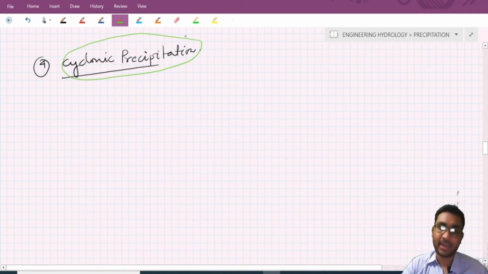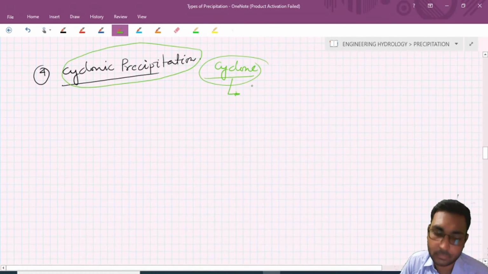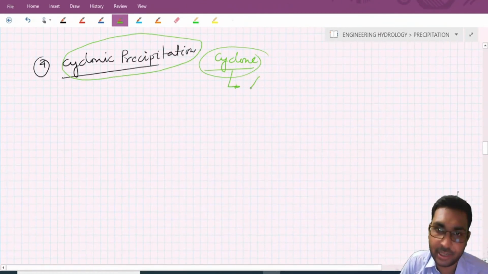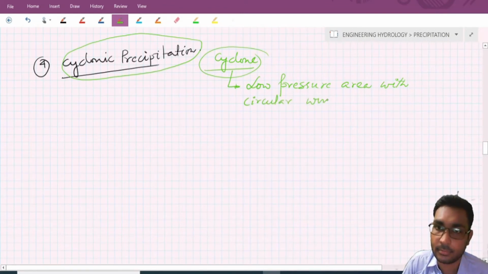Before knowing about cyclonic precipitation, we should know what a cyclone basically is. Basically, a cyclone is a low pressure area with circular wind motion.